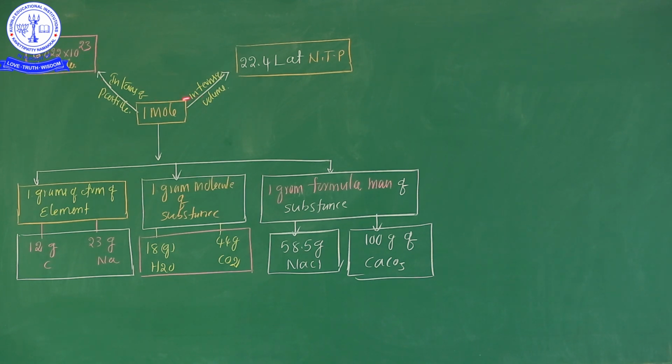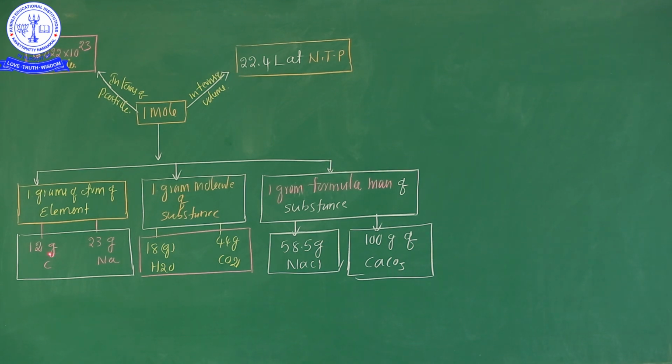It's clear? Next, see here, 1 mole, its conversion into mass. 1 gram atom of an element, for example, 1 mole is equal to 12 grams of carbon.